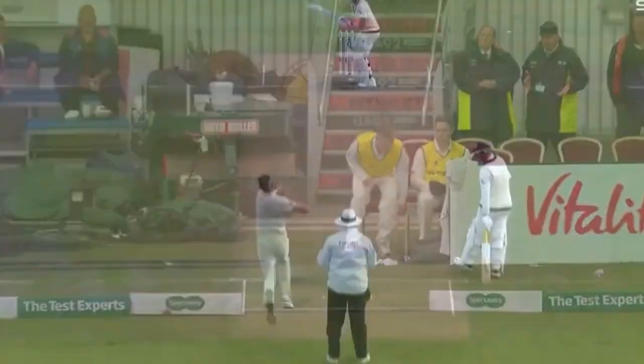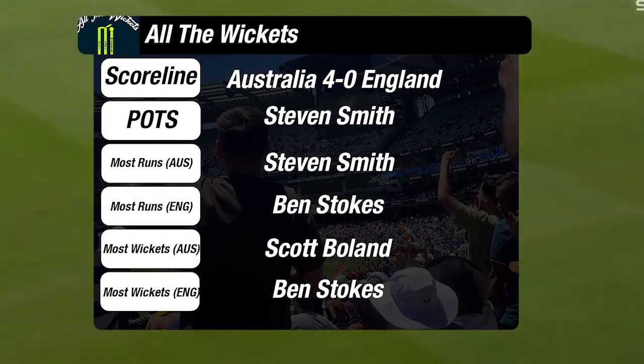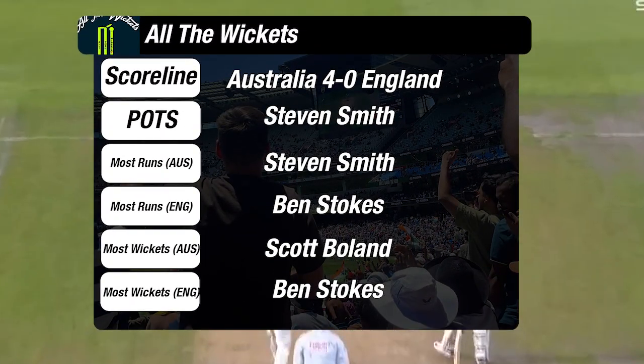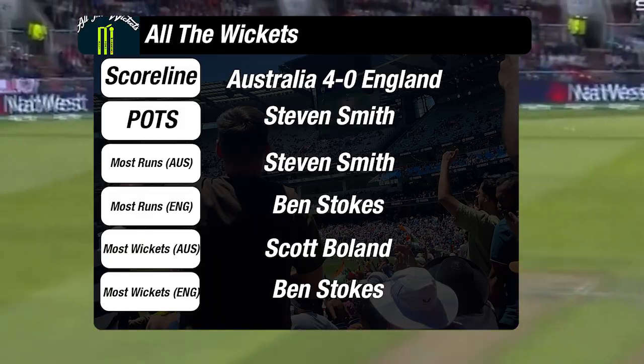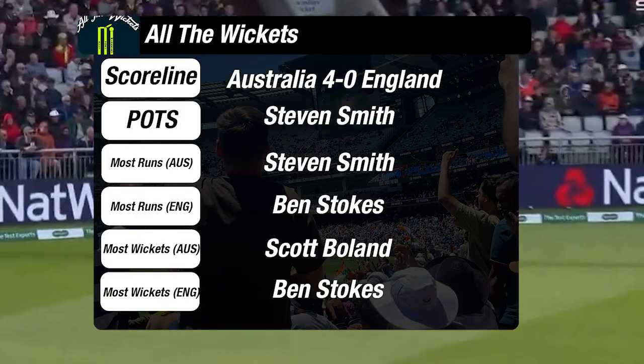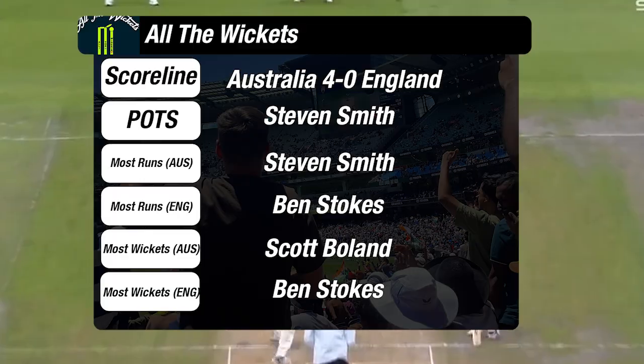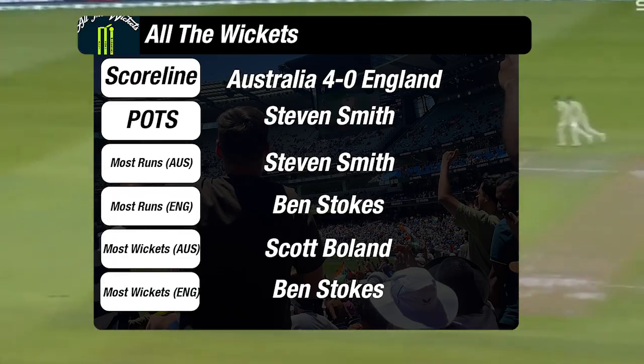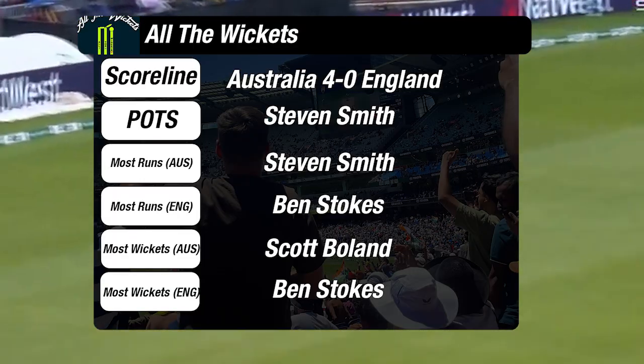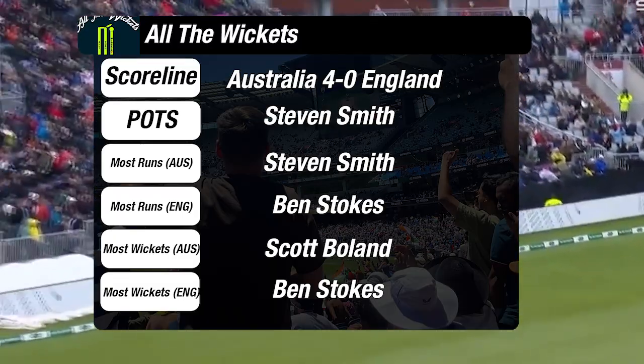So, my predictions: scoreline Australia 4-0. Smith player of the series, most runs for England, Ben Stokes. Wickets Australia, Scott Boland. Wickets England, Ben Stokes. It's not a right prediction, I think, obviously. So let's get into the AIs.